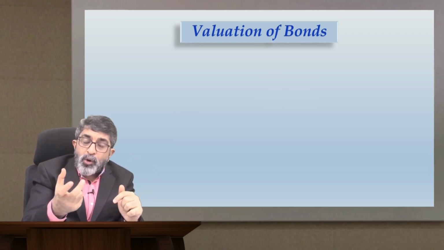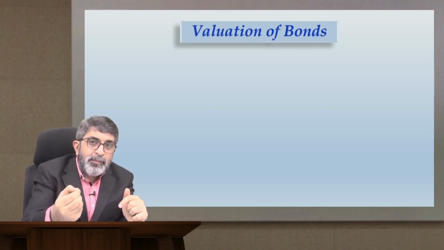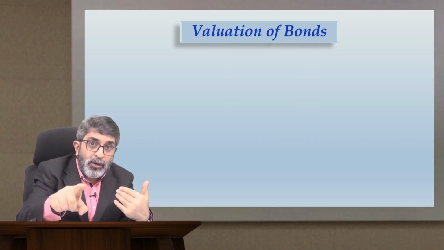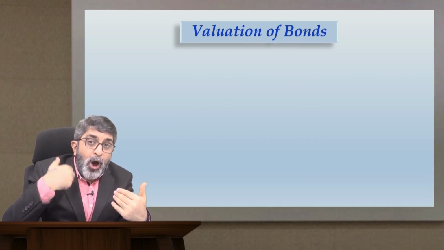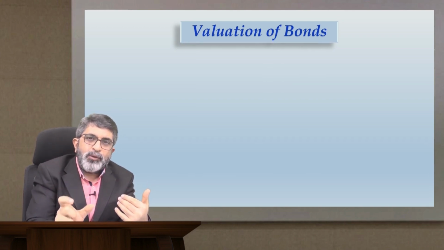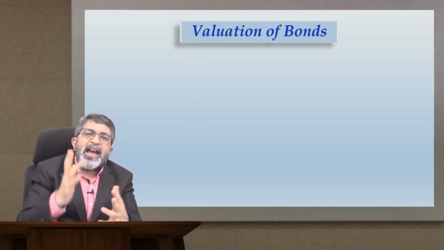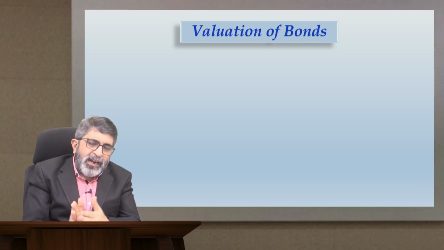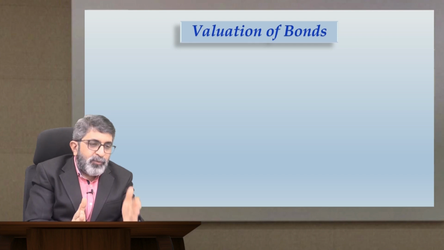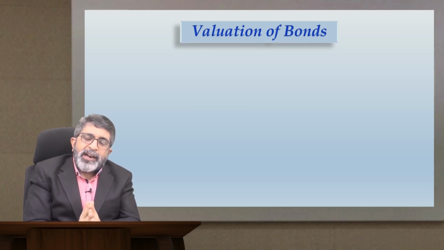But if you want to arrive at the fair value, now when I say fair value, do you know what I exactly mean? If I am the investor, how much am I willing to pay for that bond? Keep that thing into your notice. How much am I willing to pay for that bond is its fair value. So, to arrive at that value, the discounting rate has to be the required rate of return. At a little later stage, I will have a vis-a-vis discussion between the required rate of return and yield to maturity. But as of now, let us do one thing.